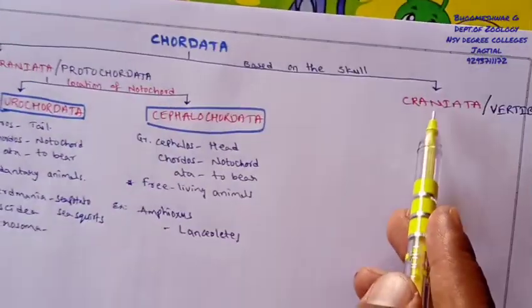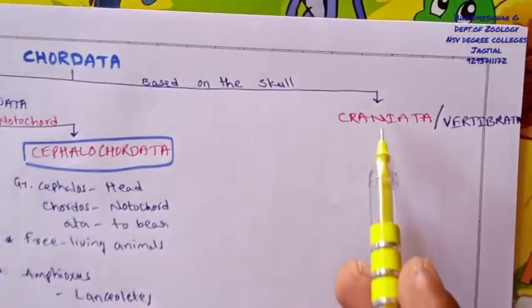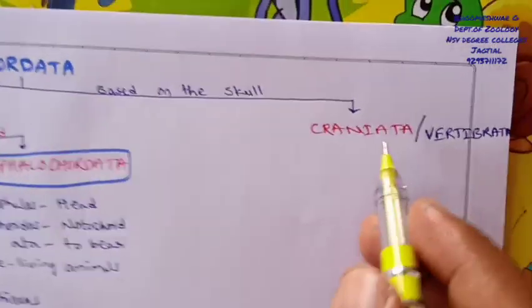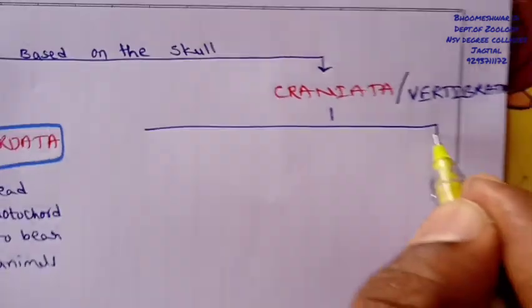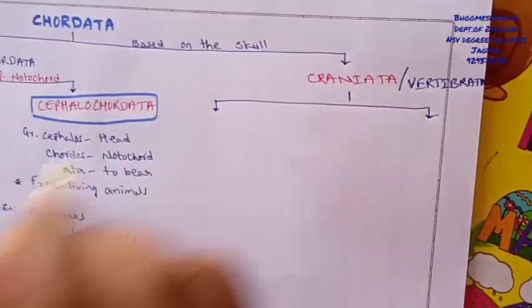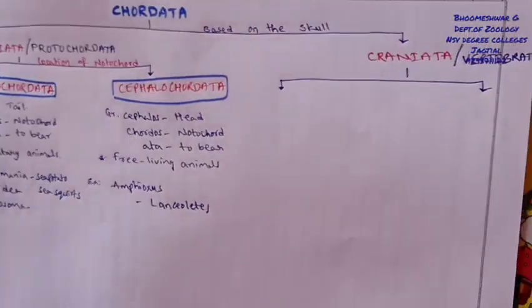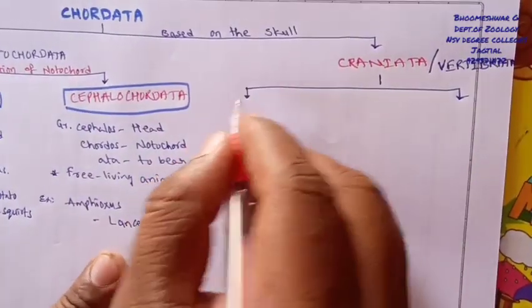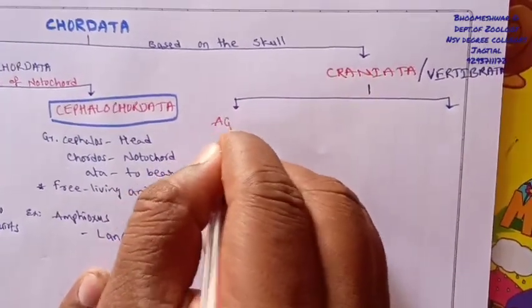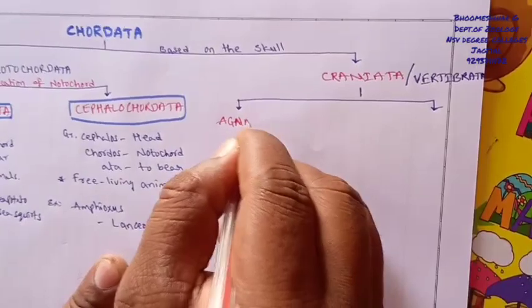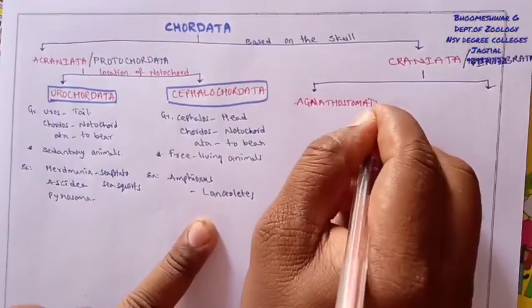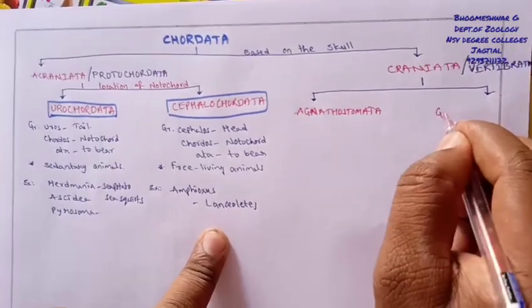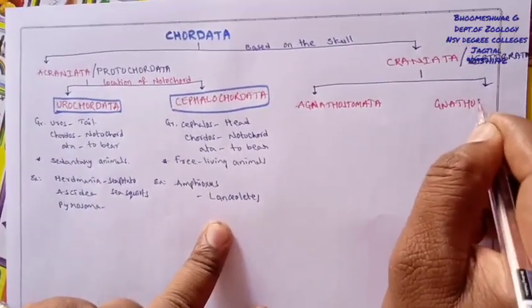So this is about one of the subphyla of Chordata, and now we will discuss the second subphylum, called Craniata, right? This Craniata group is again classified into two sections. The first section is called Agnathostomata, and the second one is called Gnathostomata.